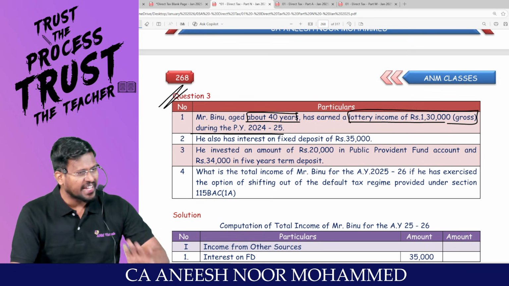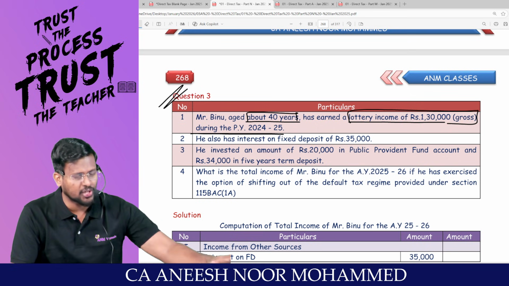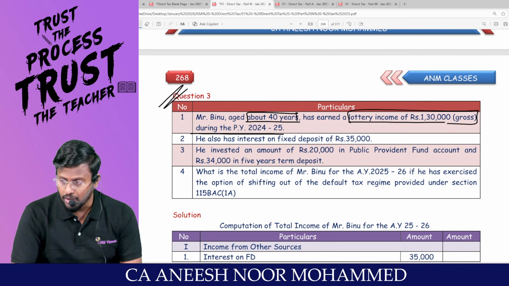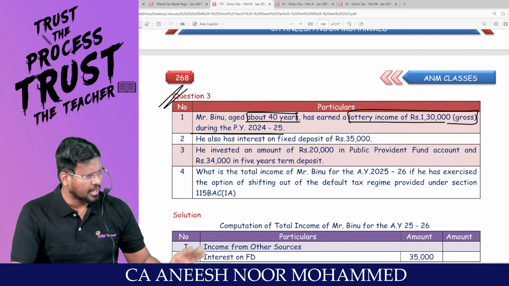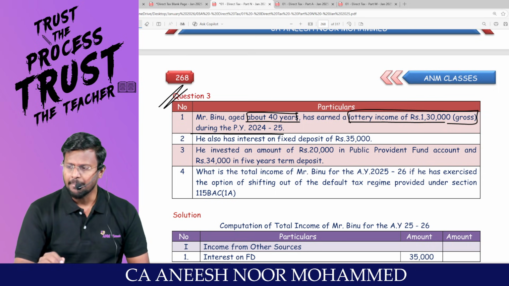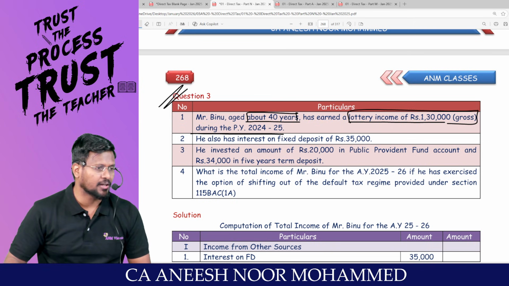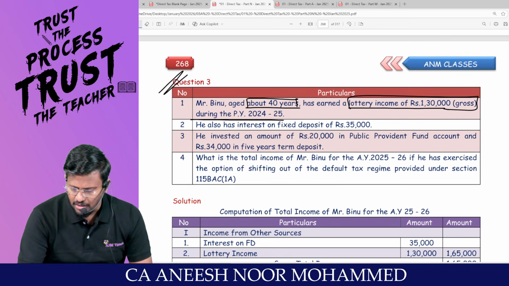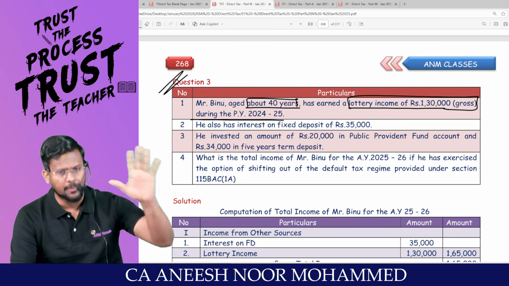In the sense that against lottery income, no Chapter 6A deduction can be claimed. Against lottery income, no set off and carry forward can be claimed. Any deduction under the Income Tax Act will not be allowed against what income? Casual income. So this 1,30,000 is not entitled for Chapter 6A deduction.